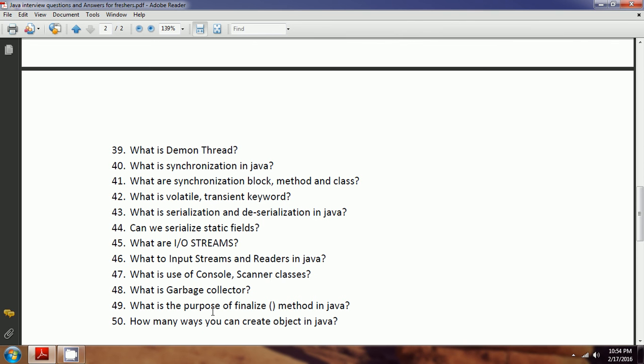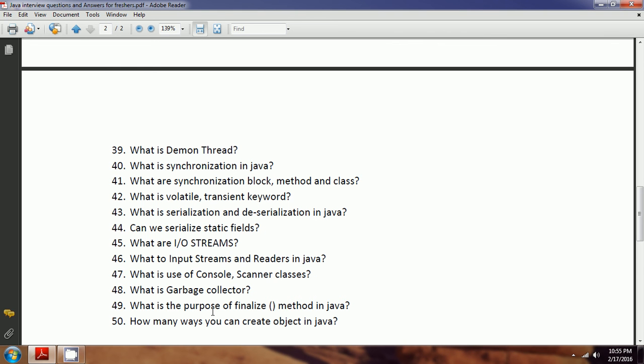And what is the purpose of the finalize method? Java provides a finalize method for when you think a few objects need to be cleaned up before the garbage collector takes that responsibility. Then you can put that code in the finalize method, so that it will be cleaned before the garbage collector cleans up those objects.